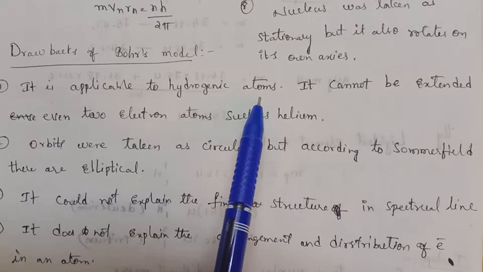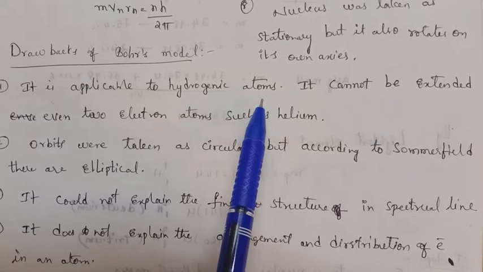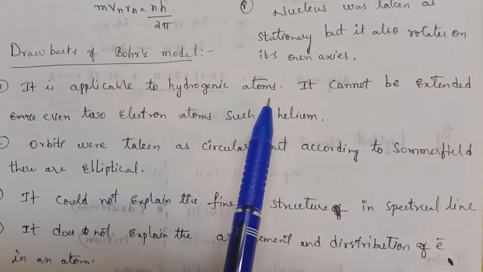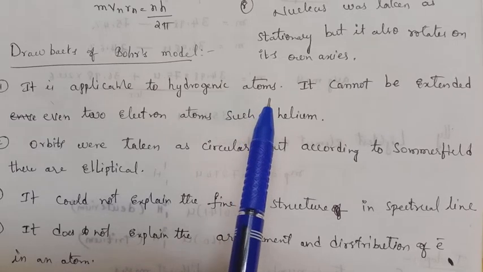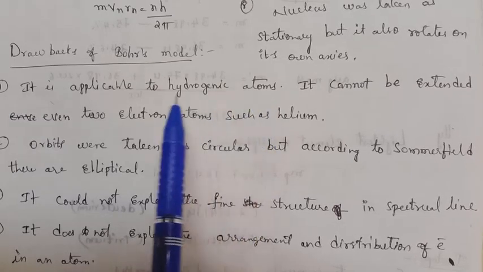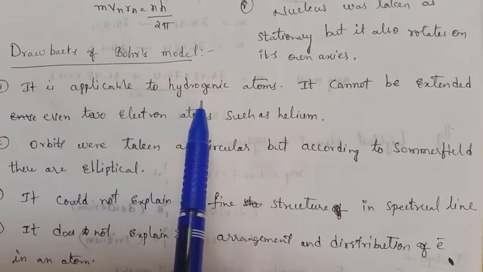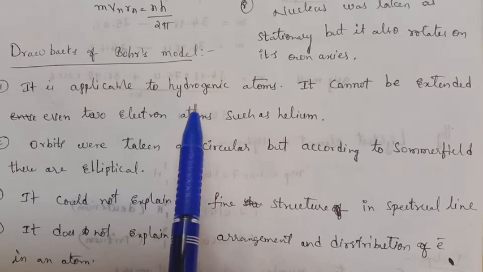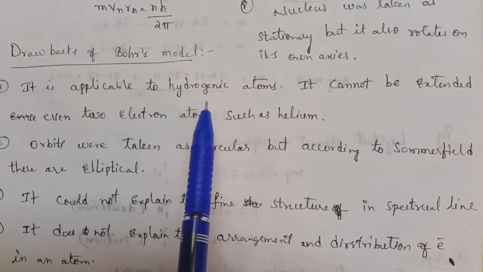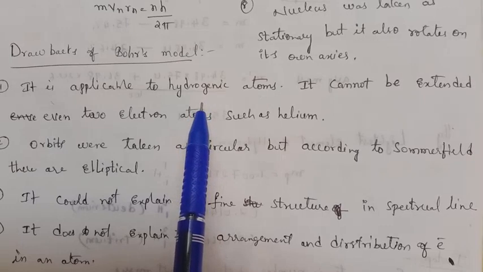Singly ionized helium is also applicable, and doubly ionized lithium is also applicable, because they have a single electron in the outermost orbit.